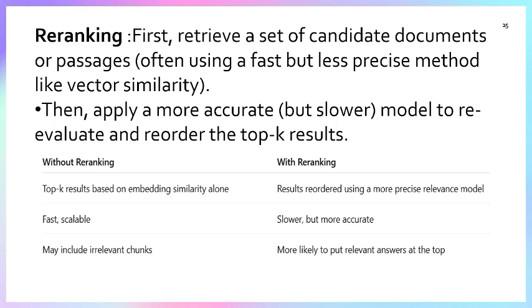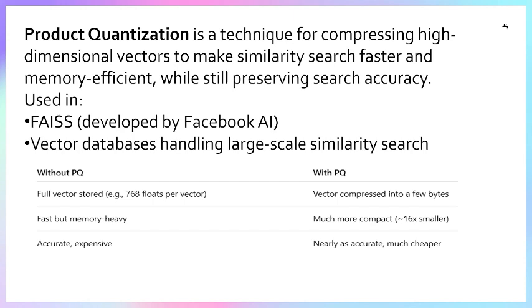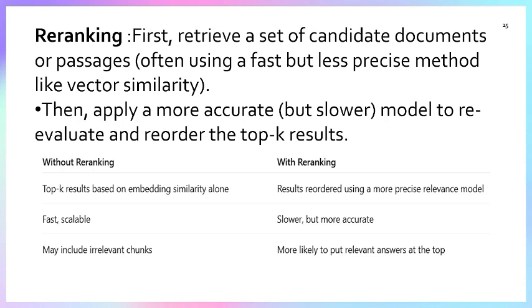Re-ranking is something we also use to compress the data and get the data, like product quantization, where we see the vector data without product quantization and with product quantization. In the same way, re-ranking also works. In re-ranking, we first retrieve a set of candidate documents, then apply a more accurate model to re-evaluate and reorder the top K results.